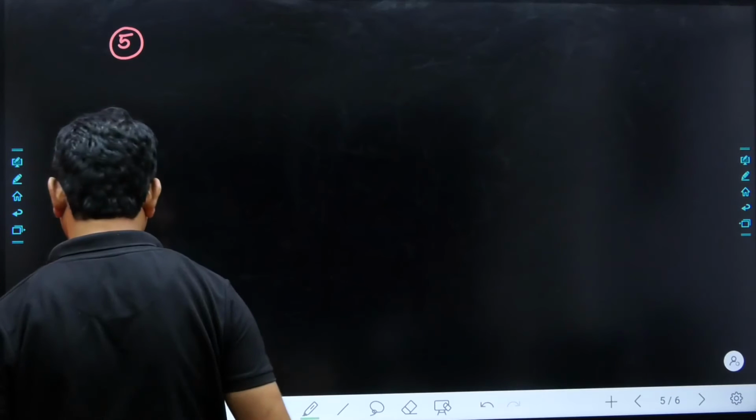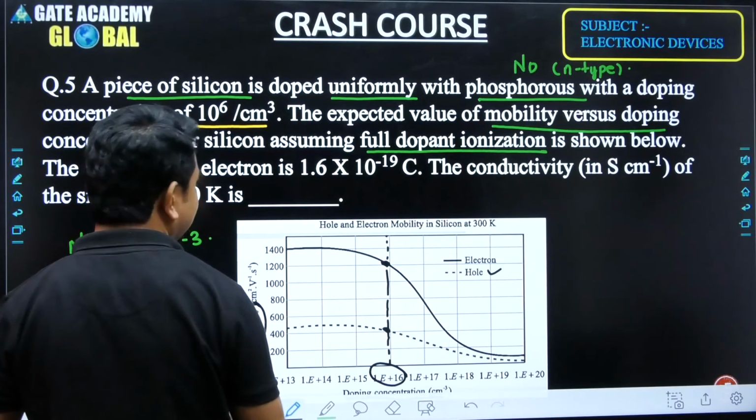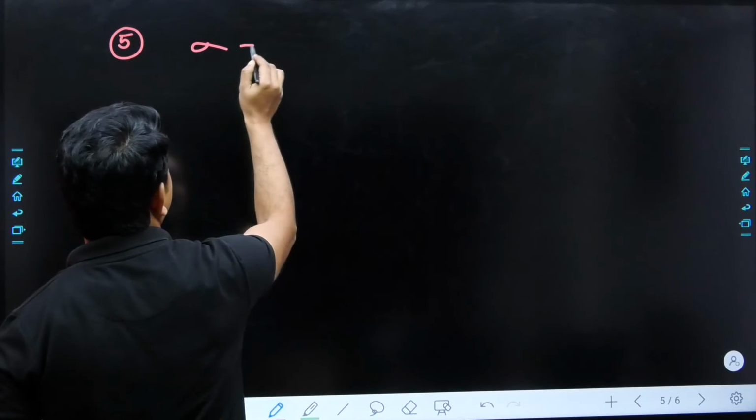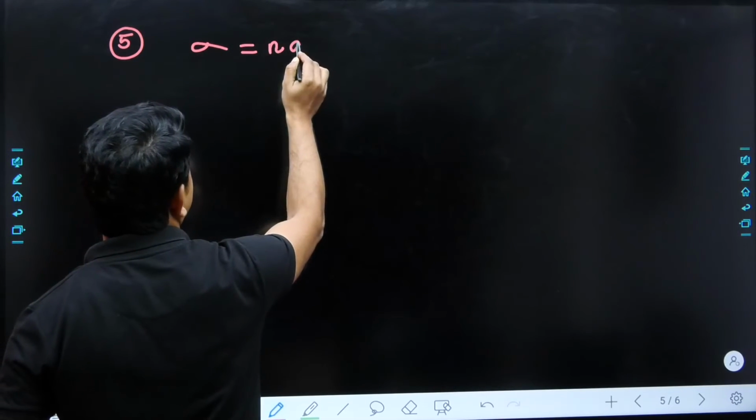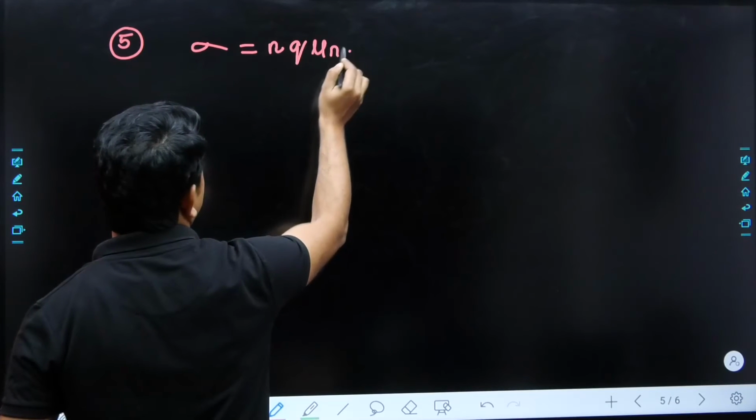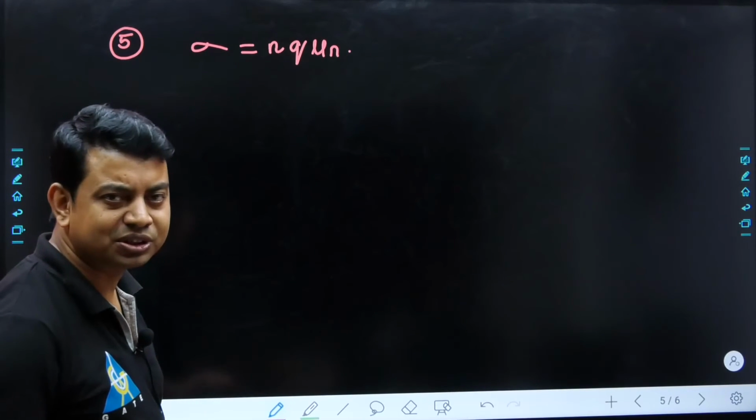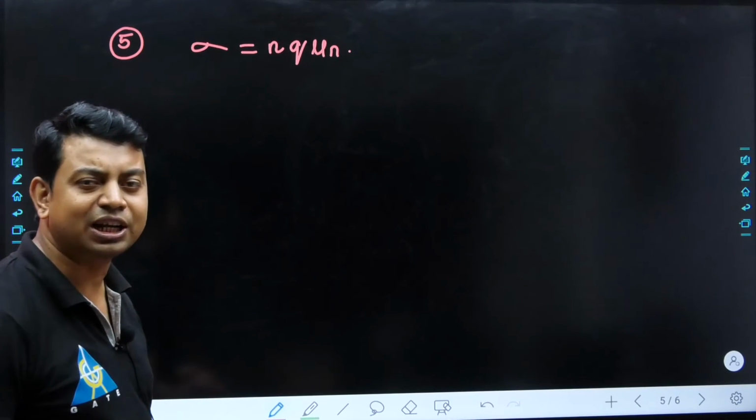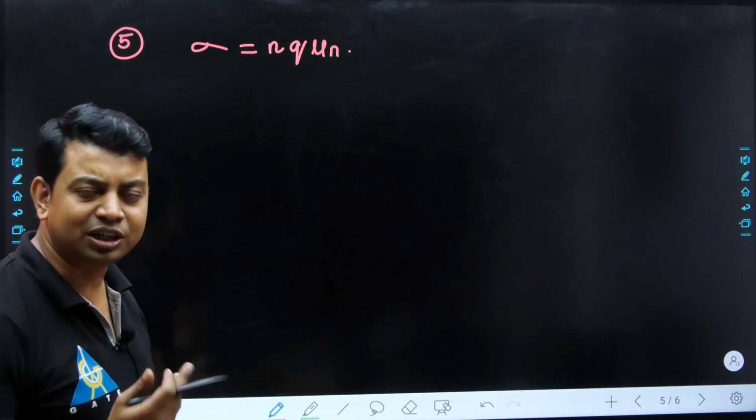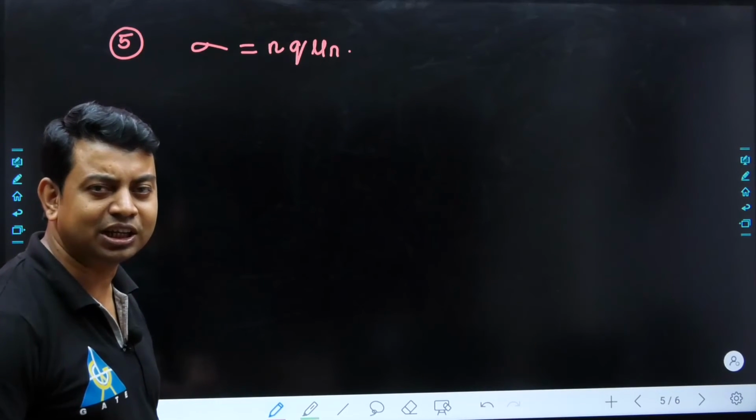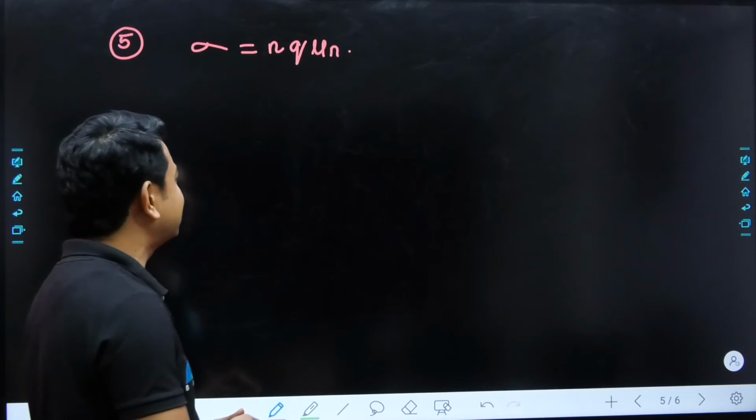In the fifth question, what do we have to think about? Sir, we have to think about the conductivity. So we just write here: conductivity is equal to n q mu n. Why are we taking conductivity as n q mu n, sir? Because the conductivity is nothing but the addition of both the conductivity of electrons and the conductivity of holes in a semiconductor. Why are we taking the conductivity of electrons? To find out the answer.